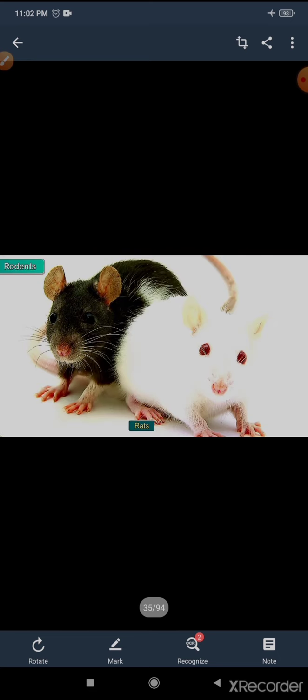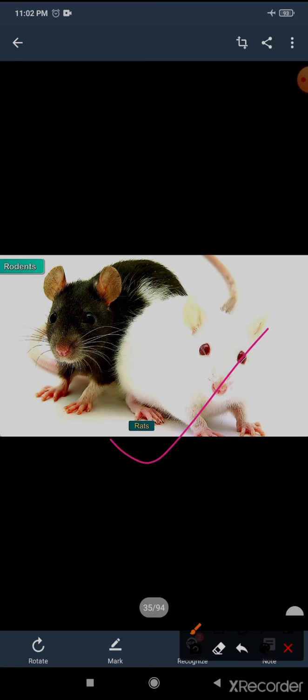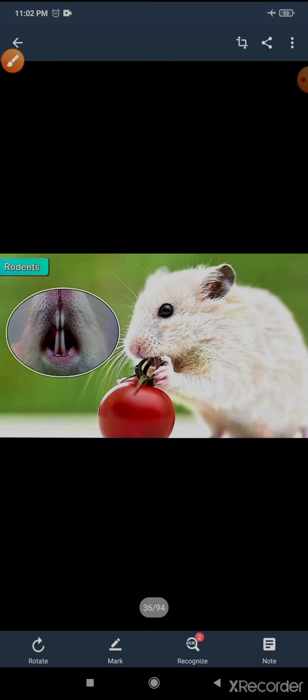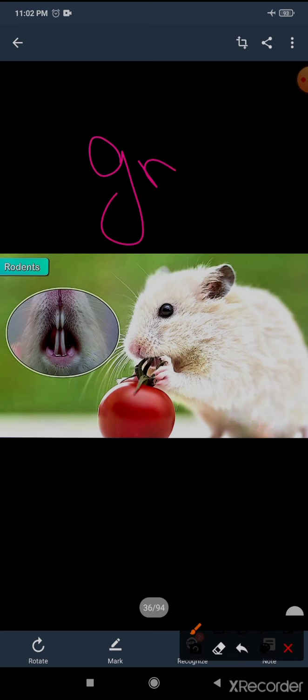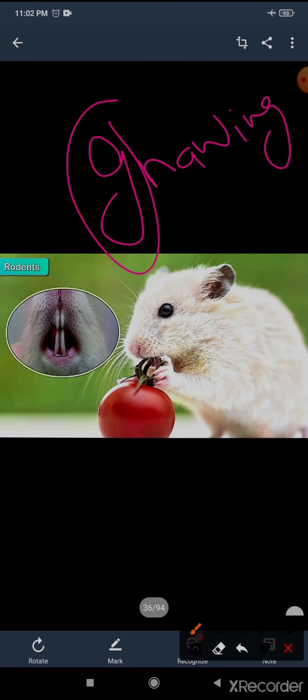Now the next, rodents. What are rodents? Many rodents like rats are able to eat almost anything. They eat anything, and they have sharp incisors to nibble and molars for gnawing. Gnawing: here the G is silent, so that's why it is called gnawing. The pronunciation is gnawing.